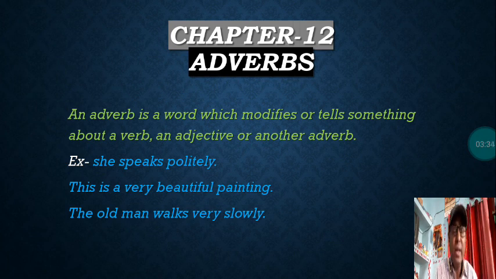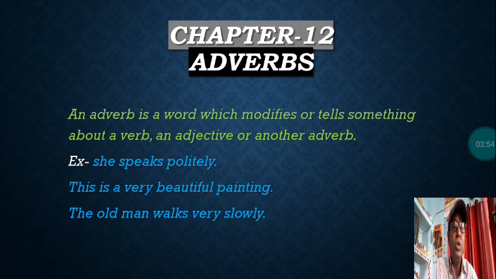So here very is an adverb which is describing another adverb, that is slowly. Slowly is itself an adverb, and before slowly, another word, that is very, is describing slowly, that is an adverb.